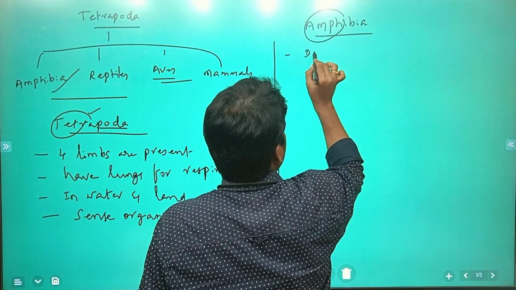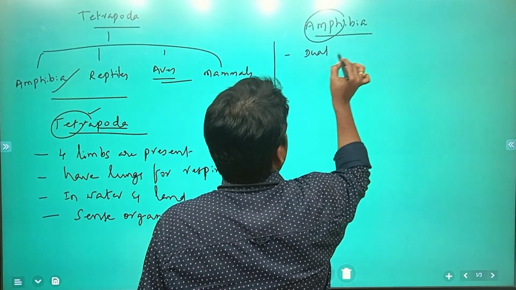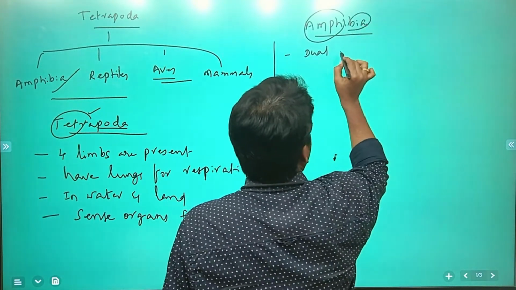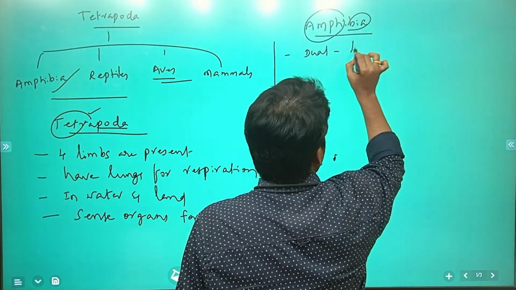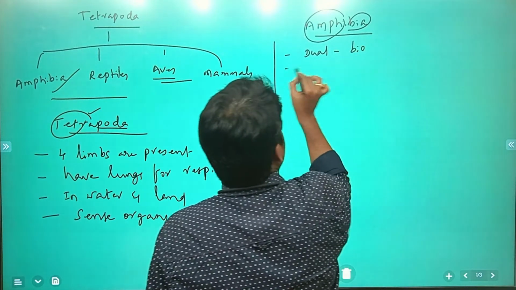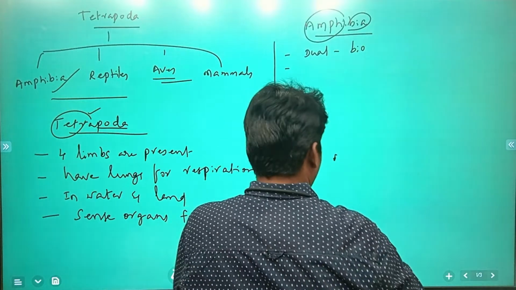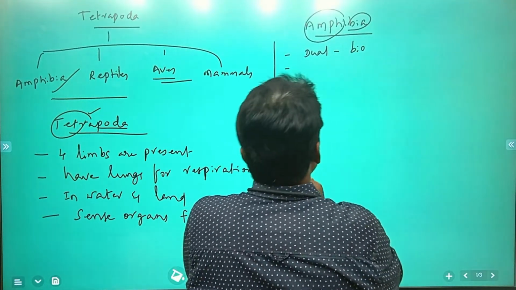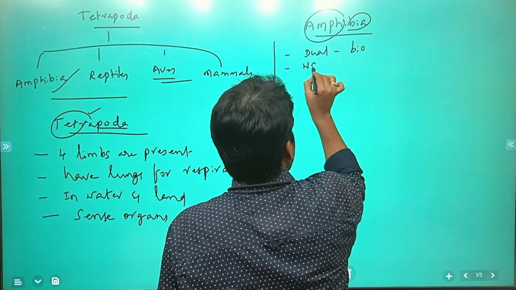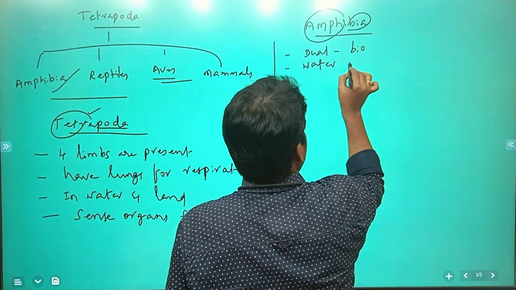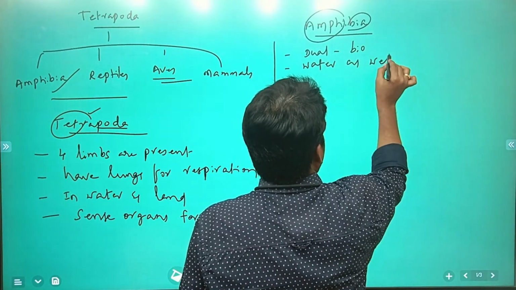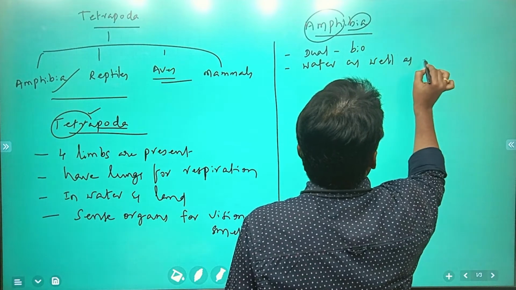Dual. Bia means bio, dual life. These organisms can survive in water as well as on land.